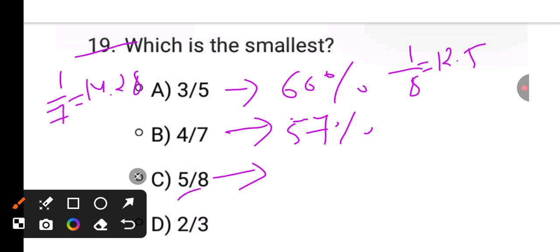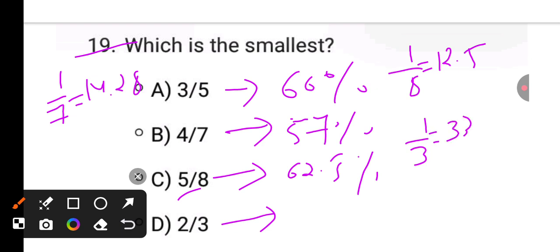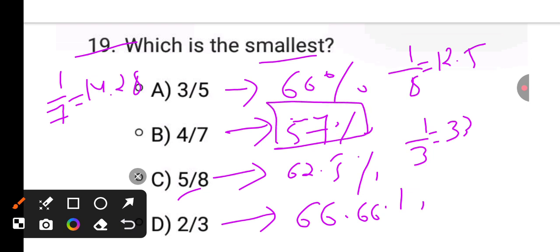It is 5 by 8, it is 62.5%. Next is 1 by 3. 1 by 3 means 33.33. Double means 66.66%. Which one is the smallest? That is 57%. That is 4 by 7.